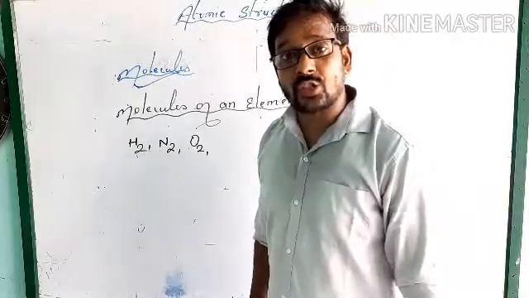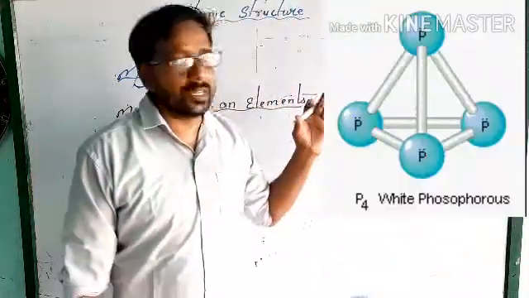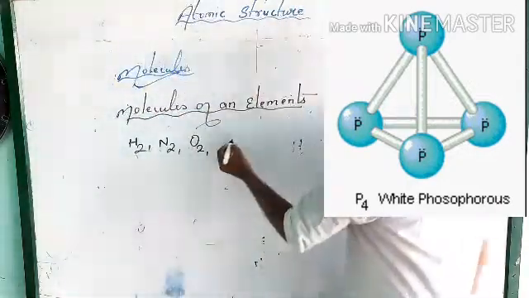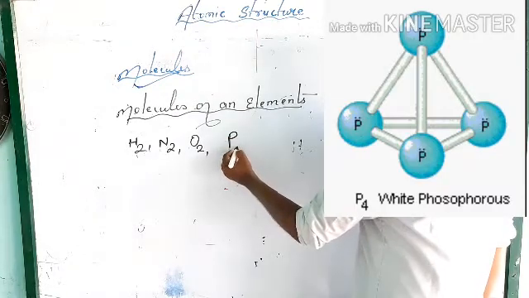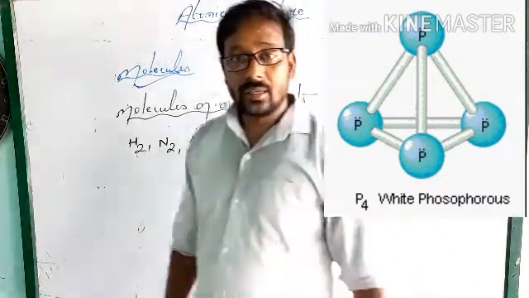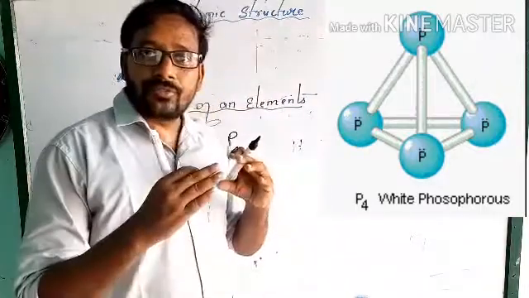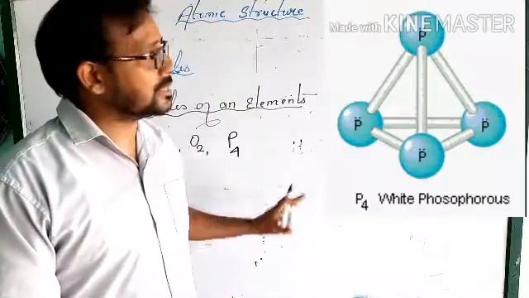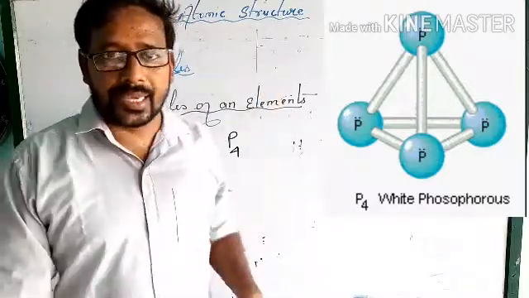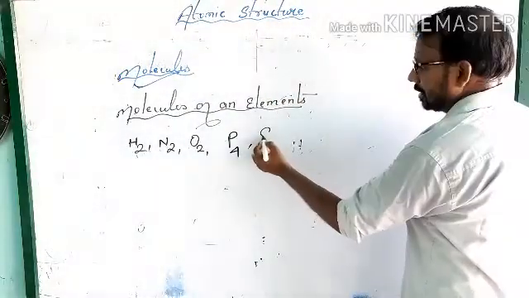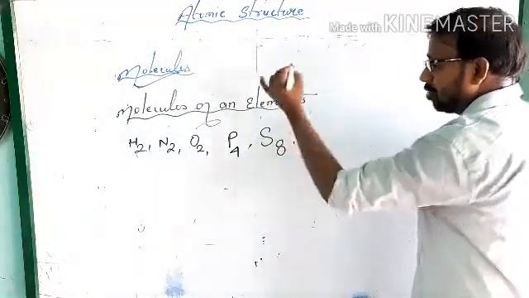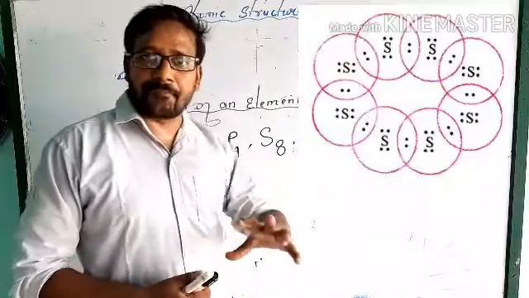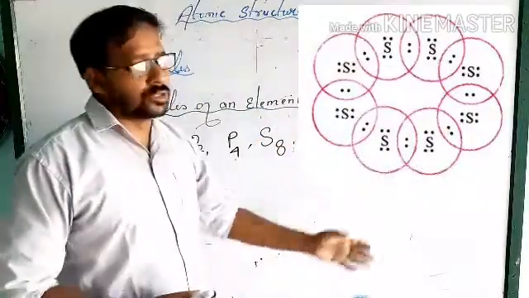But in the case of phosphorus, you can see a very clear picture. Phosphorus is always present in the form of P4, meaning four phosphorus atoms combine and produce a phosphorus molecule. Again, sulfur is present in the form of S8, meaning eight sulfur atoms are present in a group and produce one sulfur molecule.